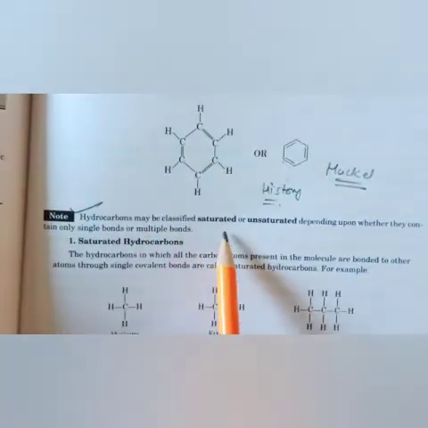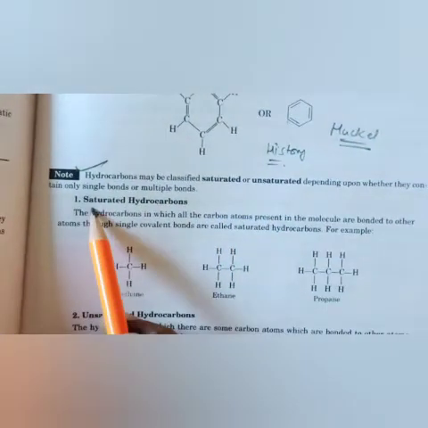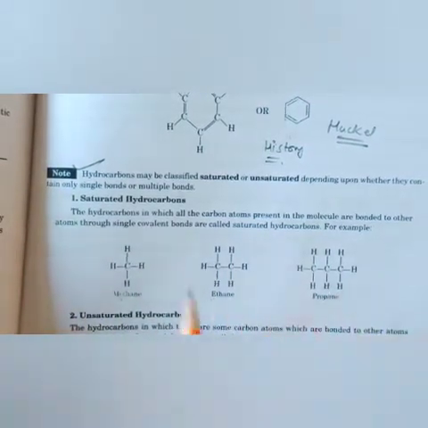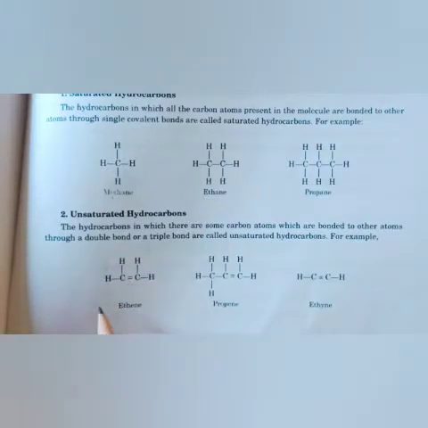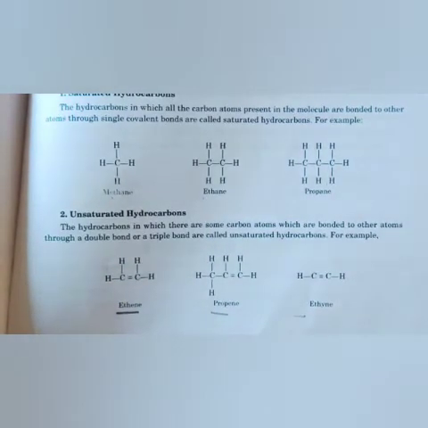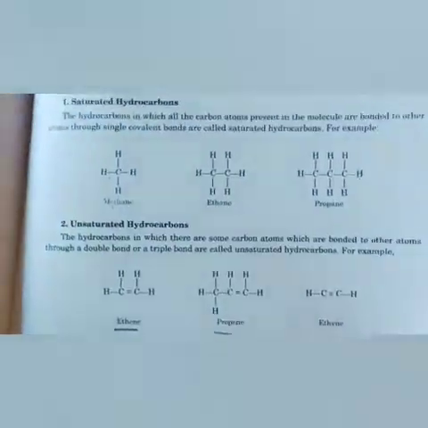Hydrocarbons may be classified as saturated and unsaturated. Saturated hydrocarbons are single bonded hydrocarbons, that is methane, ethane, propane, the alkanes. Unsaturated hydrocarbons are double bonded and triple bonded, like ethene, propene, ethyne. These are unsaturated hydrocarbons, double bonded and triple bonded.